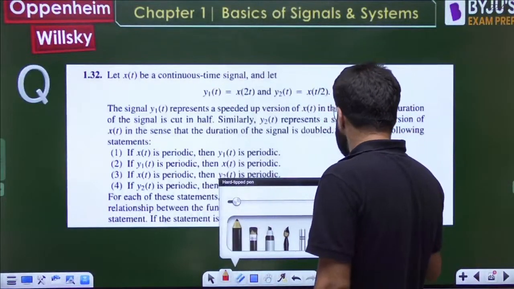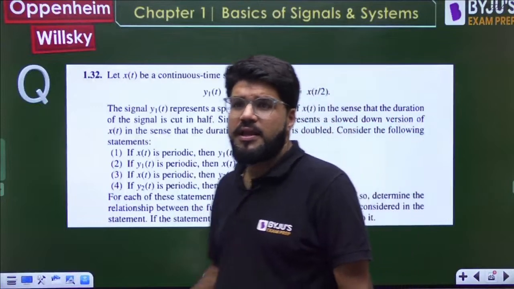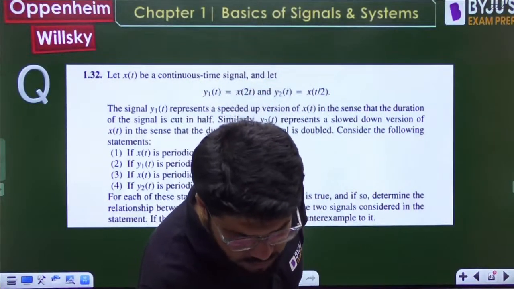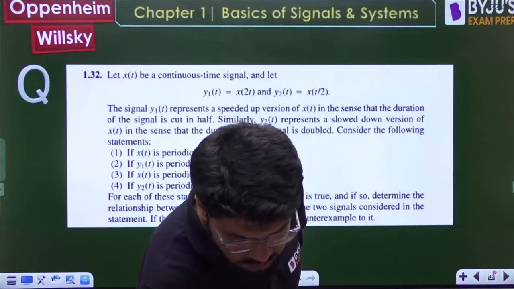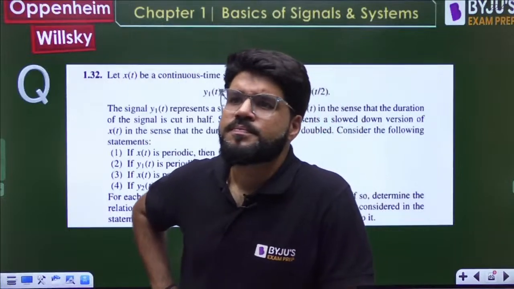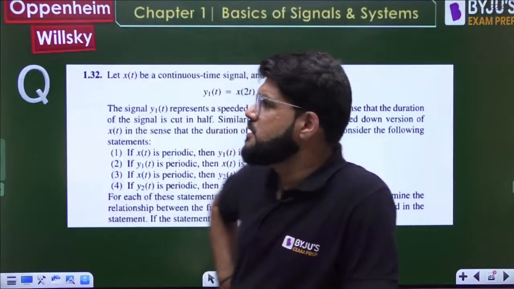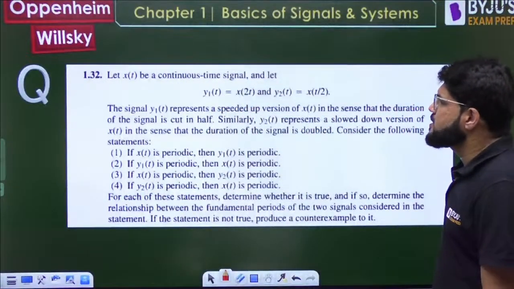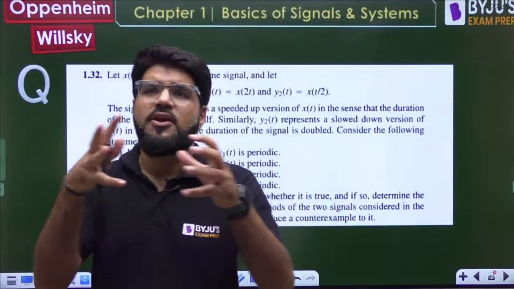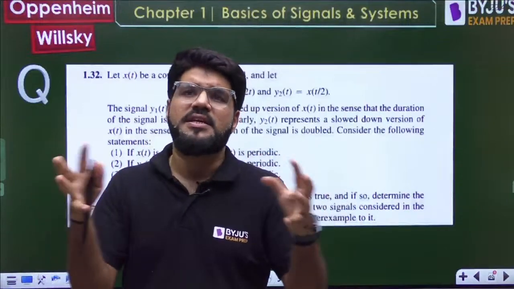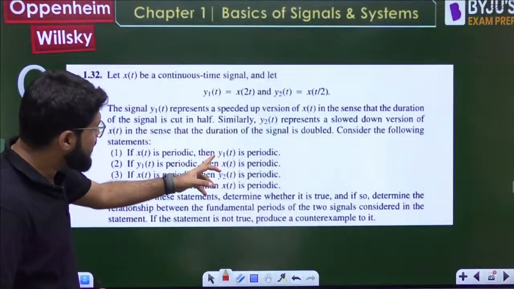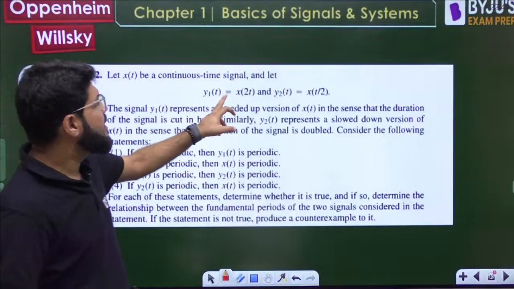The next part specially is important. Let x(t) be a continuous time signal. What do you know about periodicity? In the continuous time domain, scaling, compression or expansion doesn't affect the periodicity. If x(t) is periodic, y1(t) is periodic. What is y1(t)? Compression.